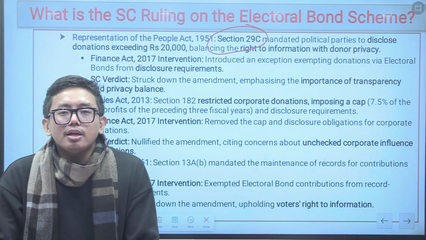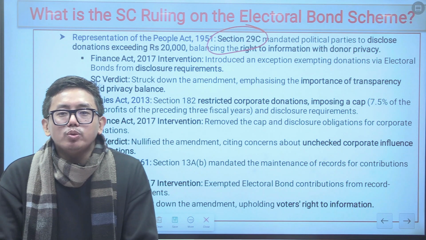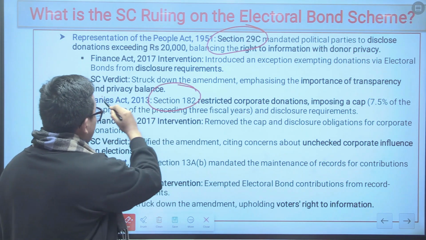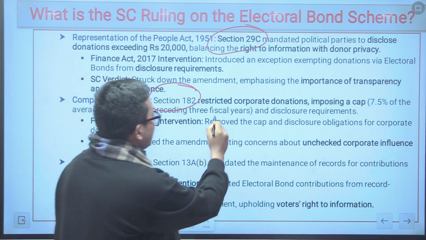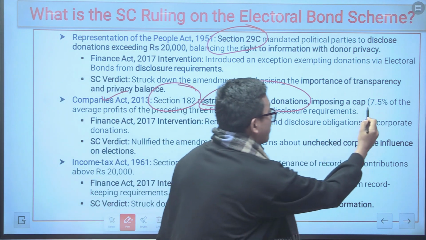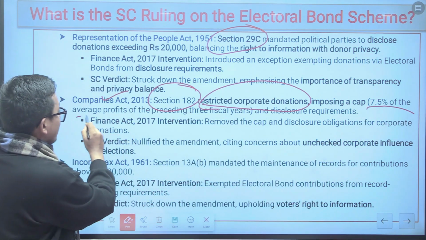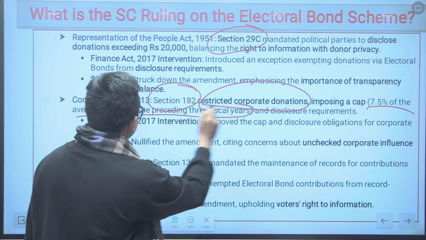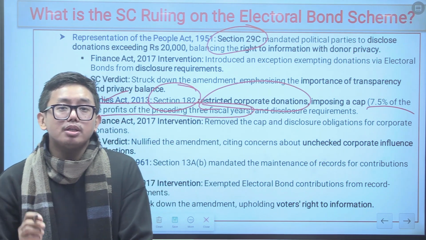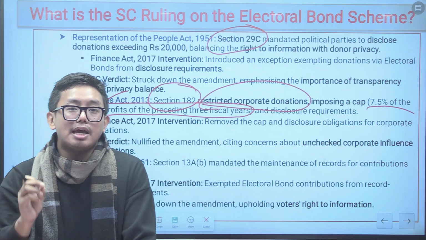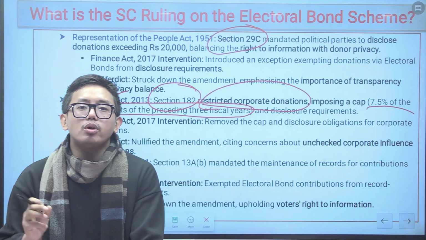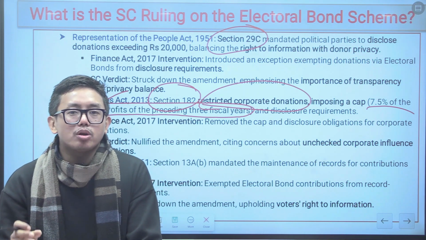The Supreme Court of India also reinstated the section 182 of the Companies Act of 2013, and section 182 of the Companies Act of 2013 restricted the corporate donations because this imposed a cap of 7.5% of the average profits of the preceding 3 fiscal years. So that means a political donation beyond the 7.5% of the average profits in the last 3 years was prohibited in India as per the section 182 of the Companies Act of 2013.